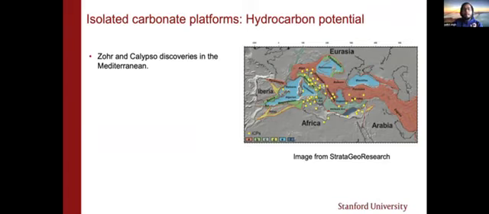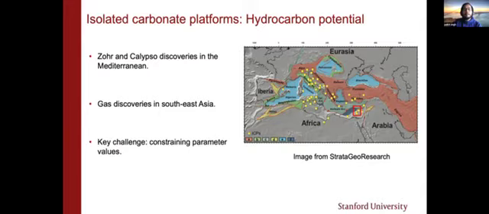Most notable of them are the Zohr and Calypso discoveries. Zohr is operated by Eni and its partners, and these are big gas discoveries made in isolated carbonate platforms in Eastern Mediterranean. The red box shows the location of these platforms. These are in the Levantine basin, so offshore Egypt, Cyprus, and Israel. So gas discoveries in Southeast Asia have also renewed the interest in isolated carbonate platforms.